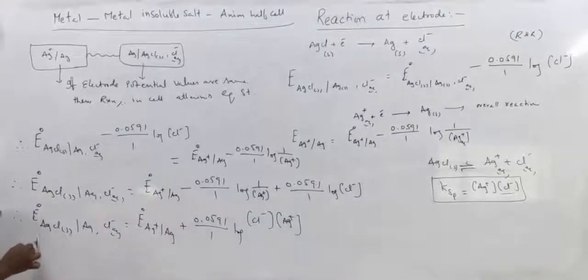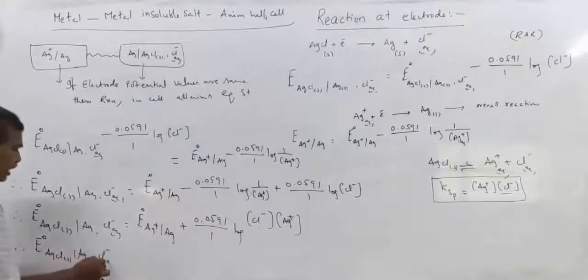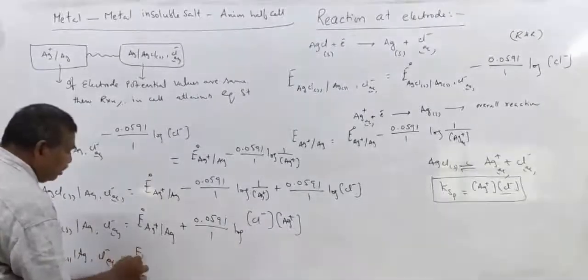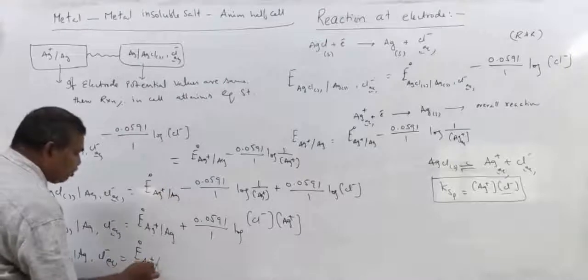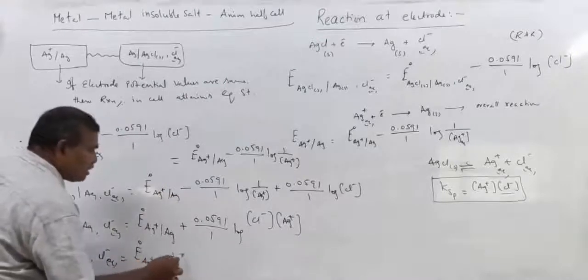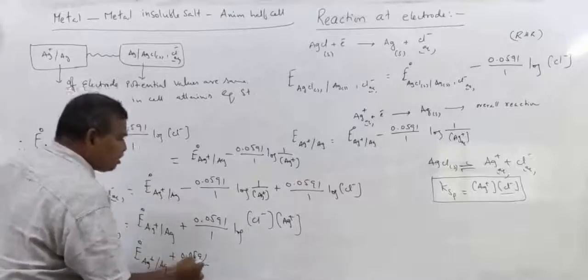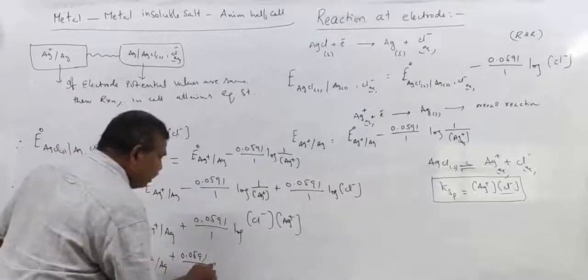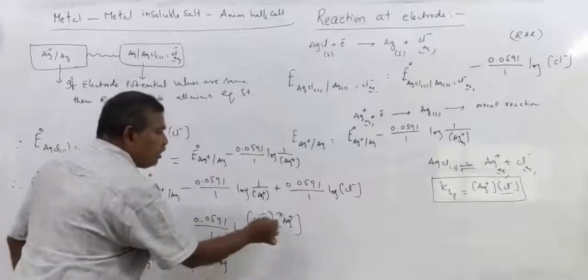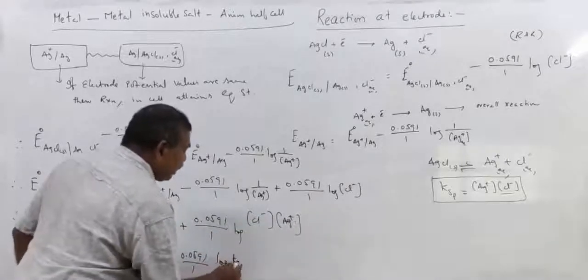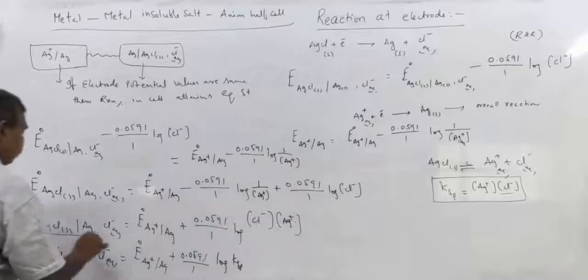Therefore E° of AgCl solid, Cl- aqueous is equal to E° of Ag+ | Ag plus 0.0591, the number of electrons involved is 1. Instead of Ag+ ion concentration into Cl- concentration, you can write the solubility product.